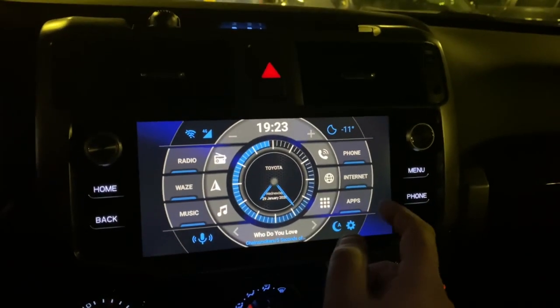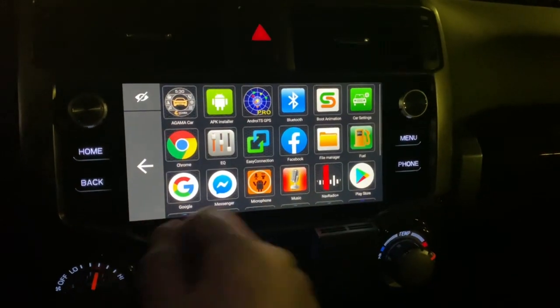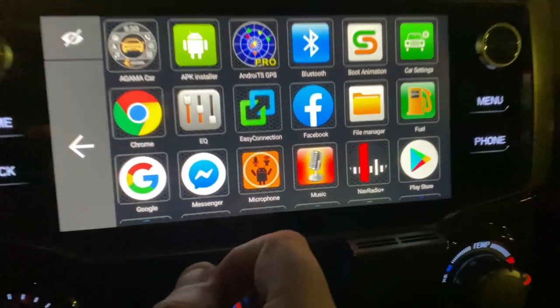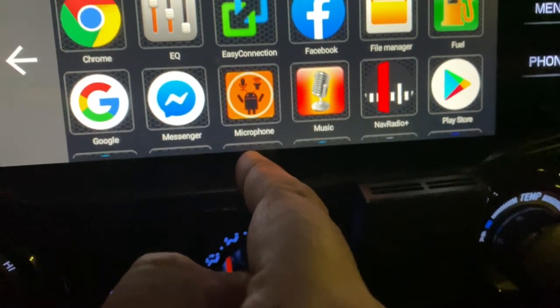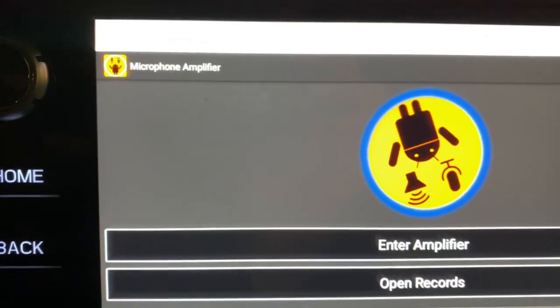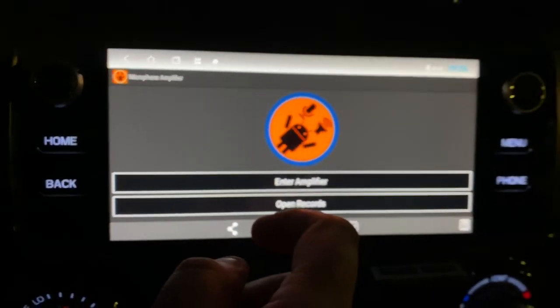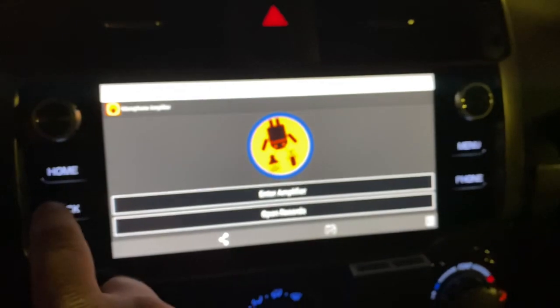Hey everyone, I promised you I would do a video for the microphone amplifier, so here you go, guys. This is the app itself, the microphone. It's called the microphone amplifier. There you go. So what I do is install it from